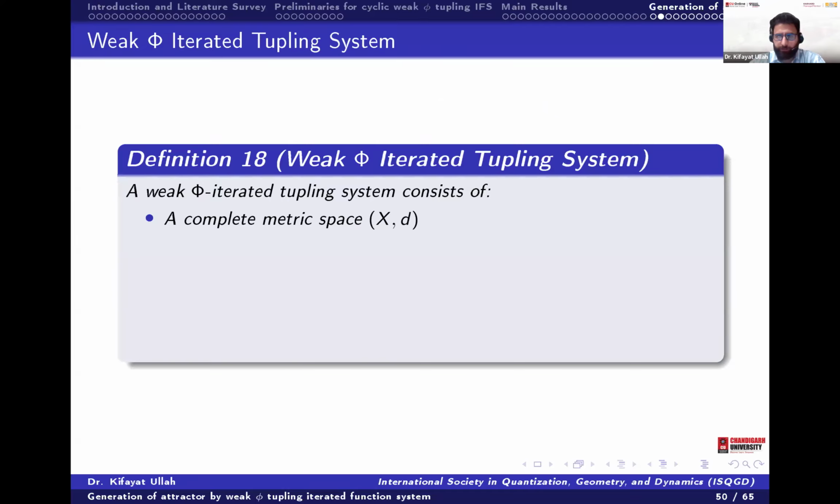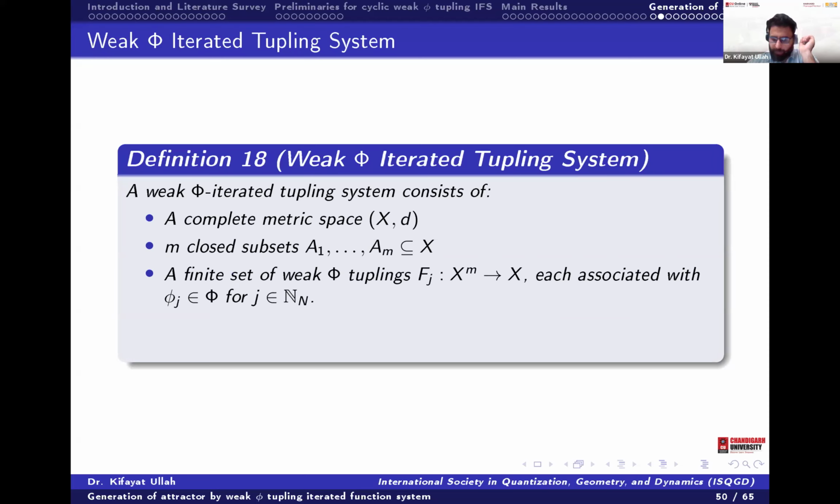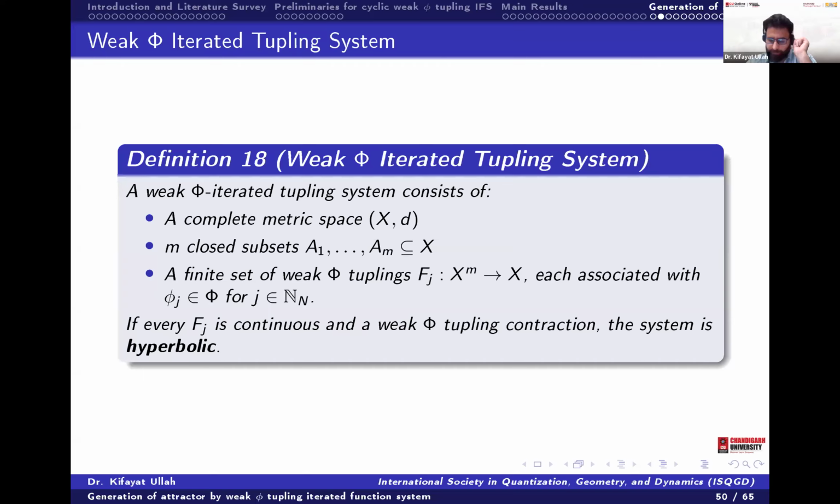Okay, so we will do it here now. So weak phi IFS. Obviously it is a definition of IFS. In the IFS, we have a complete space (X, d), and we have the closed subsets for the cyclic generation, for the cyclic weak phi IFS. So we have these closed subsets of X. Then we have the finite maps, which are the weak phi contractions. That's called the weak phi IFS, and it is hyperbolic. Now we have to check whether this IFS generates the attractor or not.